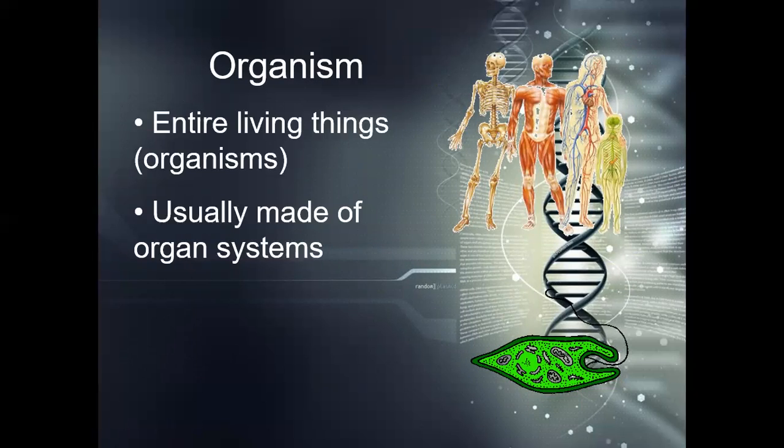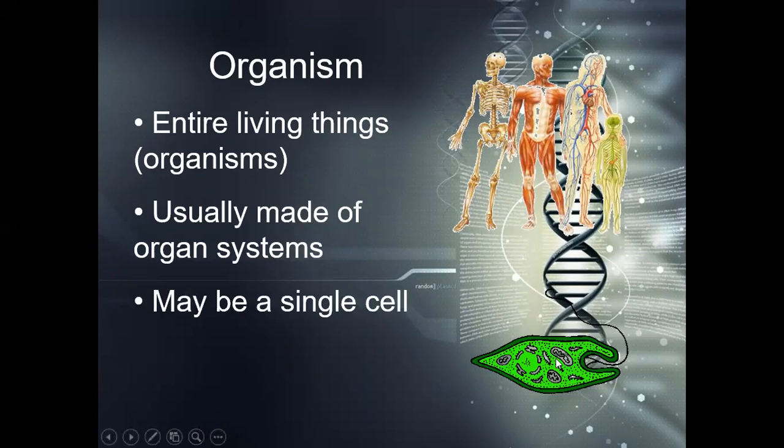Even things as small as ants have a nervous system and a circulatory system at the very least, along with usually a respiratory system. So yes, even insects have various organ systems inside of them. And it may even be in a single cell, like right here. These have respiration through mitochondria. So they do have kind of like organ systems, but they are classified as organisms because they are an entire living thing.